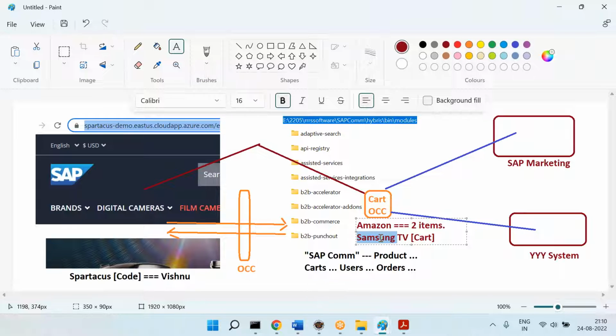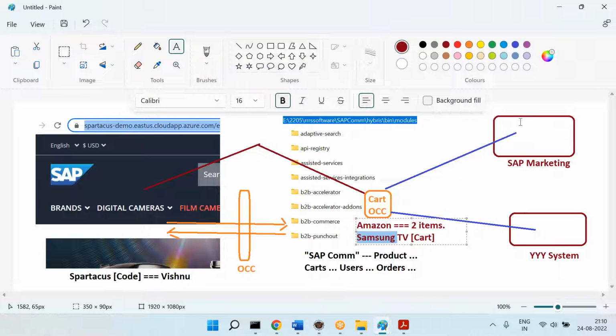Yes, Chenna. Yes. Then who will do that? Marketing cloud kind of technologies. What is the purpose of marketing cloud or marketing technology, SAP Marketing Cloud? Marketing. That means advertising, creating the leads, talking to the customers, sending the emails, all those things.